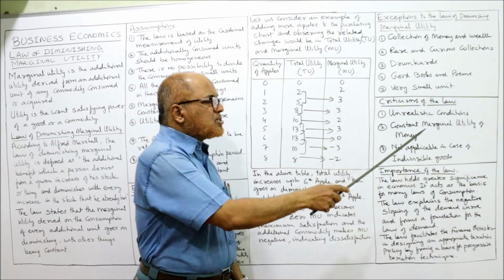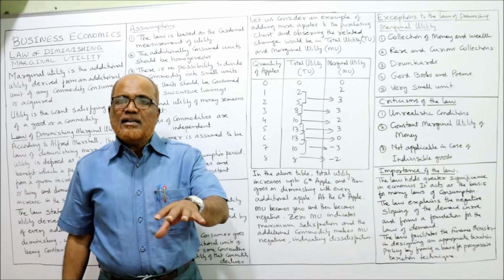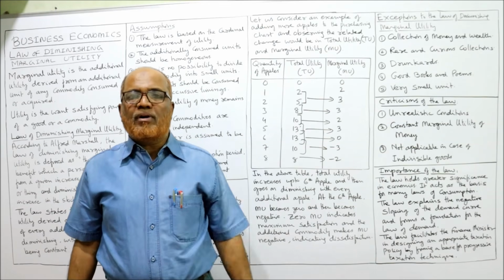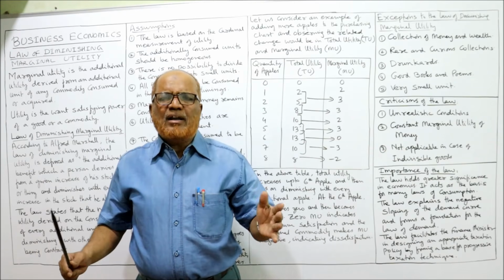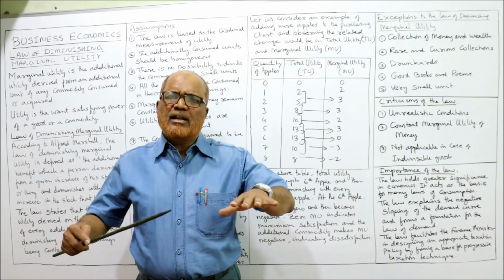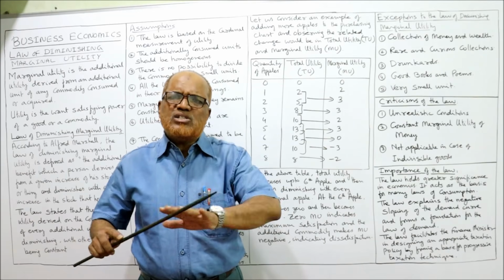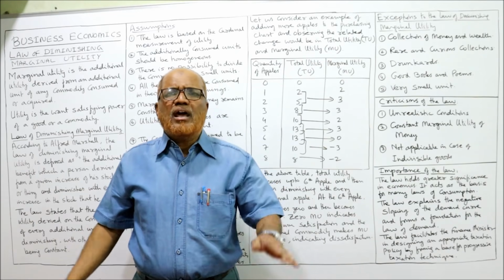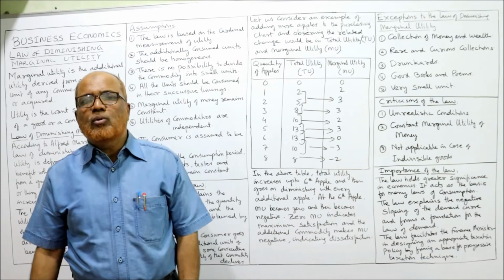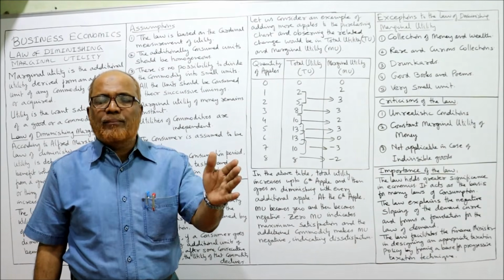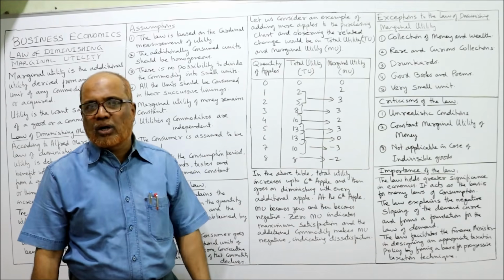Secondly, constant marginal utility of money. It is said that money will have the same satisfying power, but normally it is seen that a person will be fed up by having more and more money because he will get satisfied. He is not satisfied with money. He doesn't crave for more money. Next is not applicable in case of indivisible goods. If goods are indivisible, then also this law will not apply.